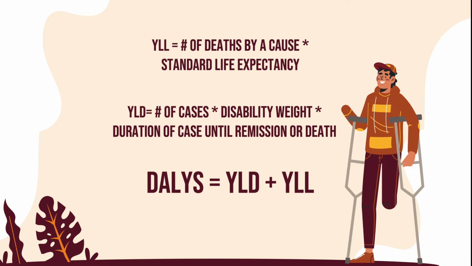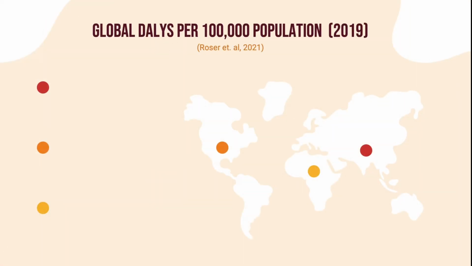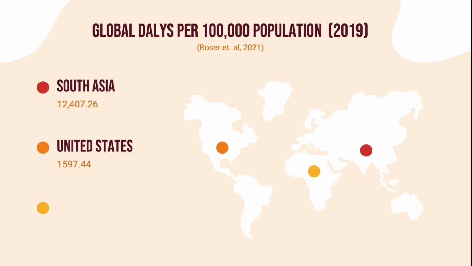According to studies, in 2019, the global DALYs per 100,000 population was around 12,407 in South Asia, 1,597 in the United States, and 55,424 in Africa. These statistics highlight the uneven distribution of DALYs based on geographic region.